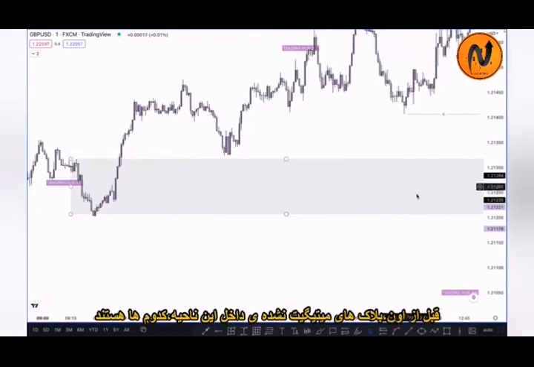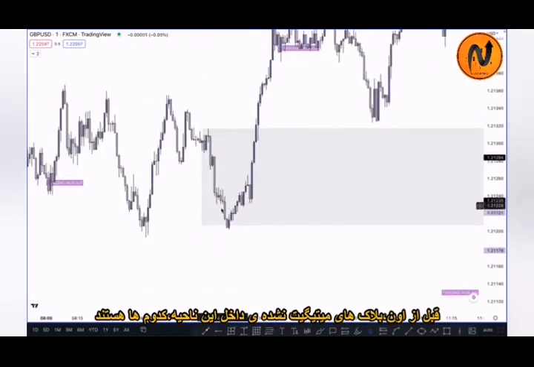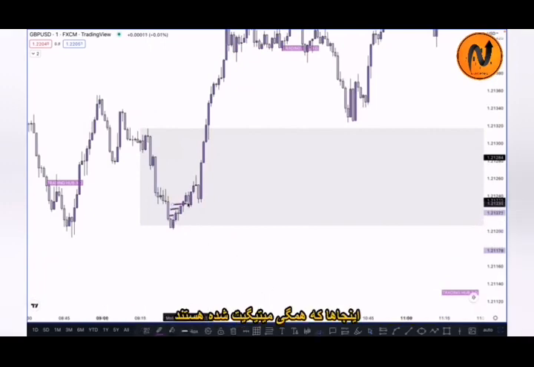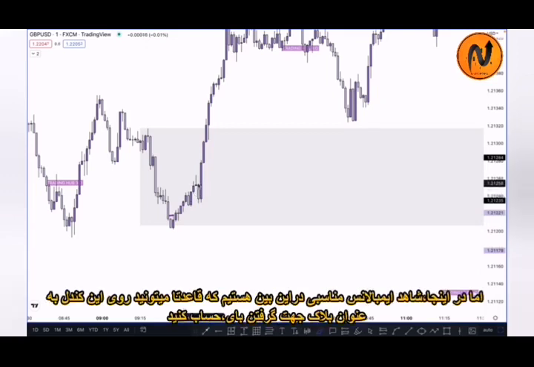In this case, as you can see, where is our unmitigated order block? Everything is mitigated here. So where is our next unmitigated order block? This one: our lowest candle is here and third candle high is here. So this becomes our proper imbalance. If market taps between this imbalance, you can buy here, and simply you can also buy here, right.